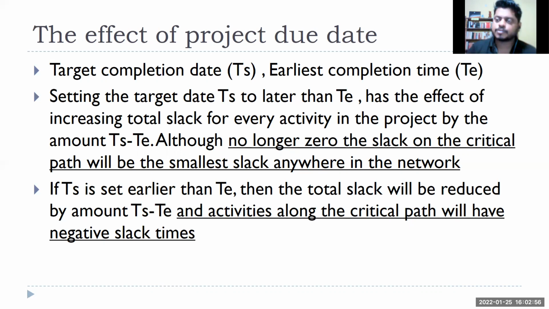You do not have any delay time, and for your critical activity it has become negative. That means you have to find either more resources or some additional backup so that you are completing before time, right? So those are the two situations where the client is not going by your estimation. They have a requirement from their side. You need to complete by this targeted completion day, not estimation.